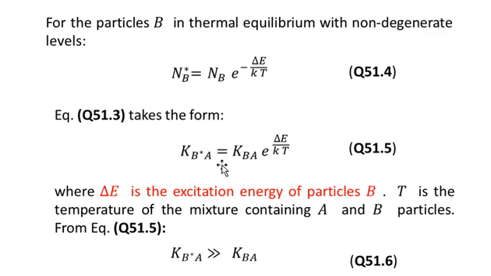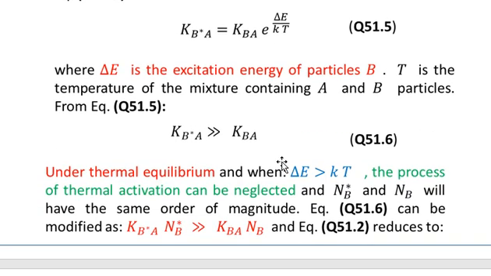So we have KB star A is equal to KB into e to the power delta E over KT, where delta E is the excitation energy of a particle B. Capital T is the temperature of the mixture containing A and B particles.